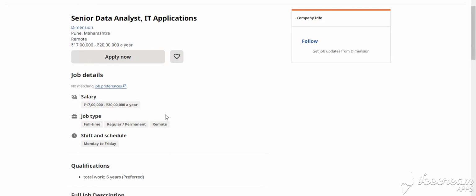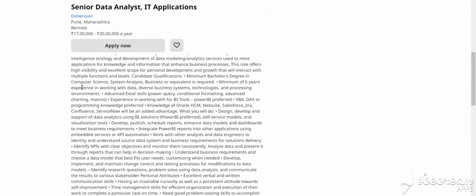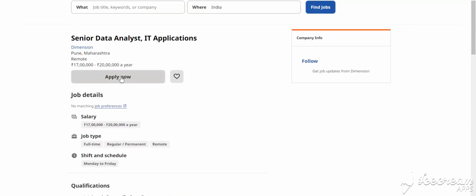Our next job is senior data analyst and IT applicants for Pune, Maharashtra location, and the salary is 17 LPA to 20 LPA per year. This is a full-time, regular opportunity. This is the job description, you can see it all here. How to apply for this job? You simply click apply now and fill in the details.